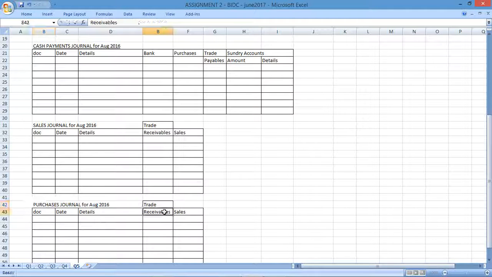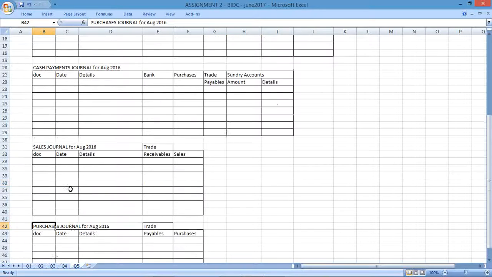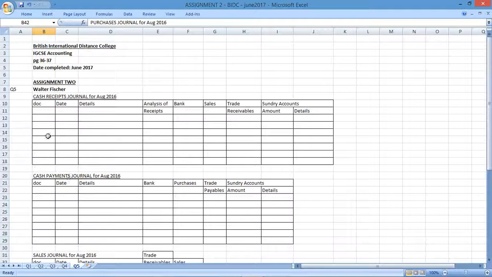I also want a purchases journal. Here I'll have the payables, and I'll have the purchases that are made on credit. And that's the starting point. Obviously, from an exam point of view, they will give you guidance in terms of what journals they want you to create and what columns they want in each of the journals. Right now, we're just looking at this as comprehensively as possible by covering all the possible journals in this particular question.